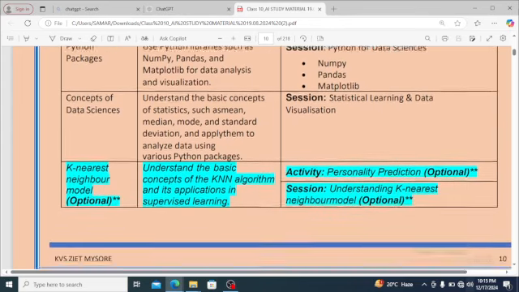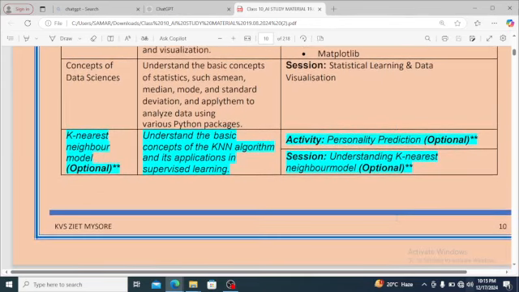Next one is K nearest neighbor model. Understand the basic concept of the KNN algorithm and its application in supervised learning. What will be the activity? Personality prediction. See, there can be a question like which algorithm is used to detect the personality prediction. So the answer will be KNN algorithm. The session will be understanding K nearest neighbor.